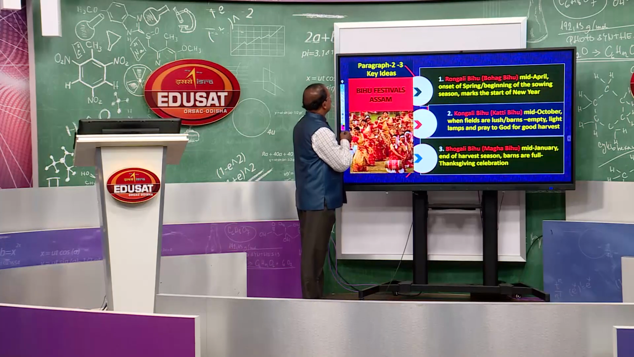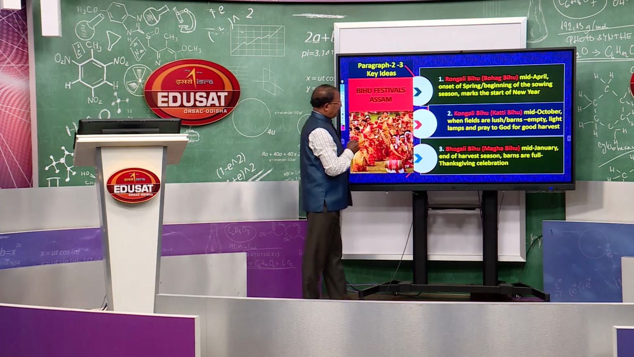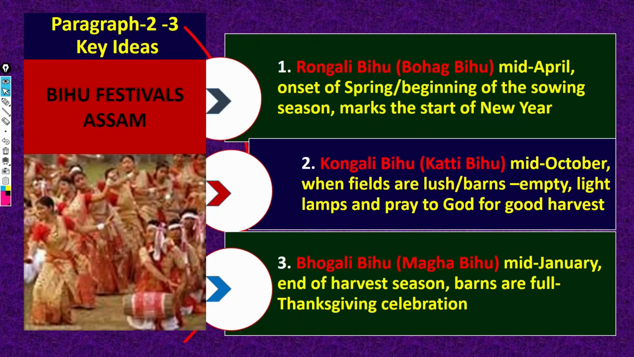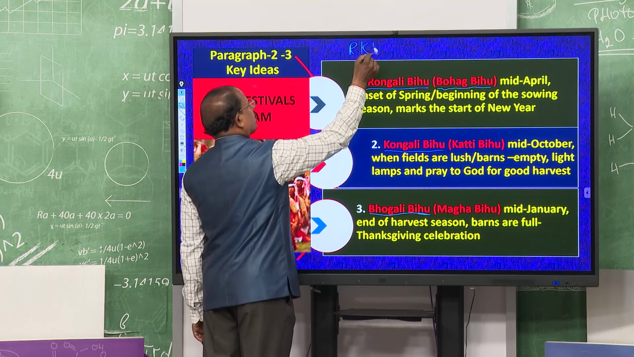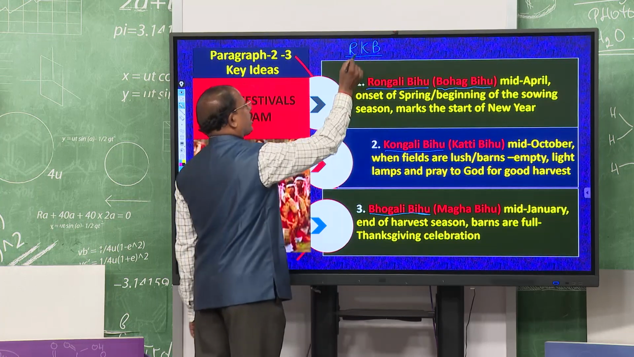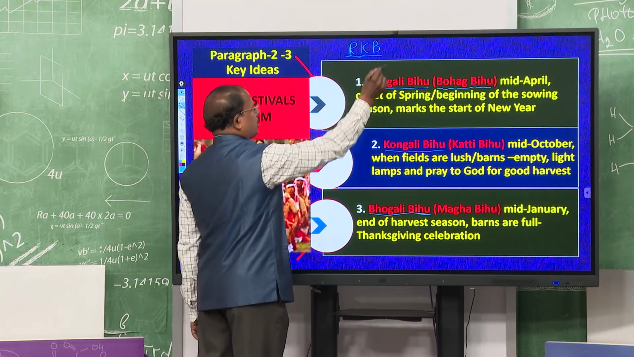So, my dear students, let us see. So, paragraph 2 and 3, the key ideas, 3 Bihus they observe, right. 3 Bihus they observe, Rongali Bihu, which is called Bohag Bihu, and Kongali Bihu, and Bhogali Bihu. To remember these three things, you can remember RKB, right. So, my dear students, you just remember the first letter, so that you can remember RKB, Rongali, Kongali and Bhogali, right.